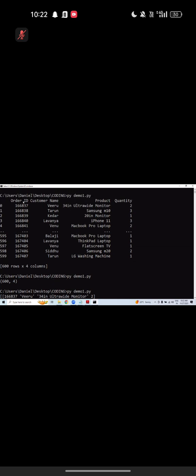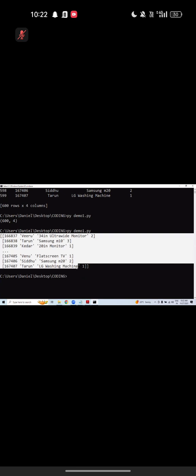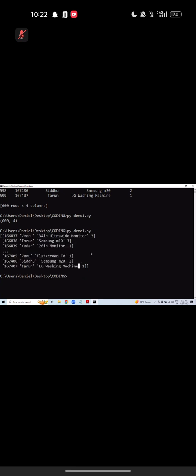When it comes to a data frame, the names of the columns will be displayed and the index will be displayed. But when it comes to an array, there is no column name and no index. Directly, this data we need to give to the ML algorithm. This data we need to give to whom actually?